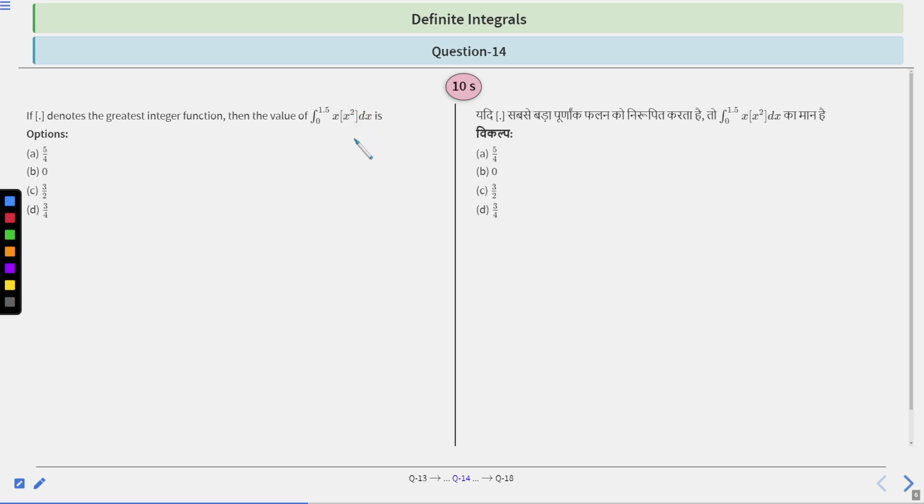So in this way, you try to attempt this question. We have 10 seconds to solve this question. After 10 seconds, we will discuss the solution.